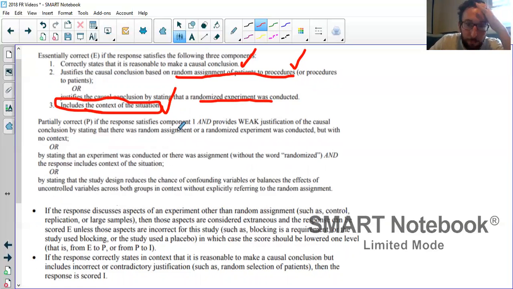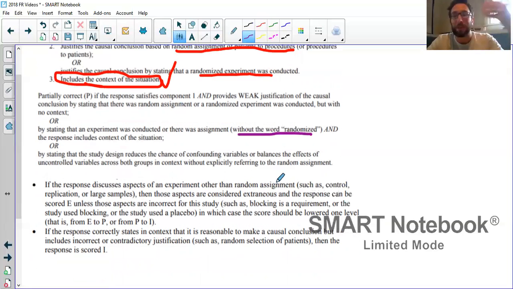Notice you get partially correct if you didn't have the word randomized in there, right? So without the word randomized, we had to comment on random assignment of treatments or a randomized experiment. One thing, we want to be concise, just answer the question. So notice here, if you talk about all this other stuff that doesn't really matter, those are extraneous. But if those extra things are incorrect, that knocks your score down.